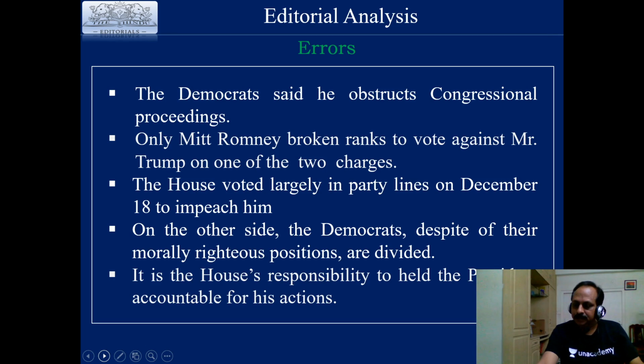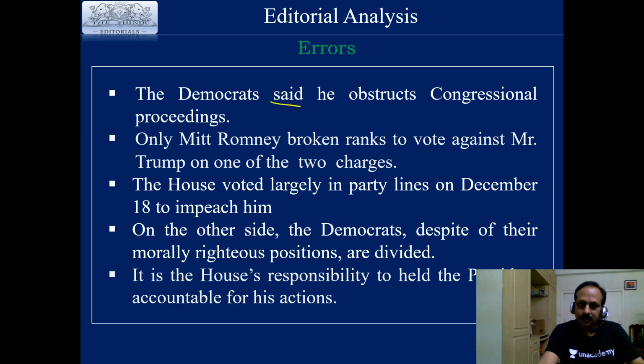You see five sentences, each sentence with an error. You try to locate the errors. The Democrat said he obstructs congressional proceedings. Where is the error? That is right, Optimus Prime.